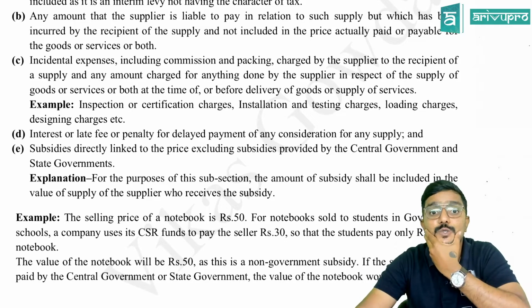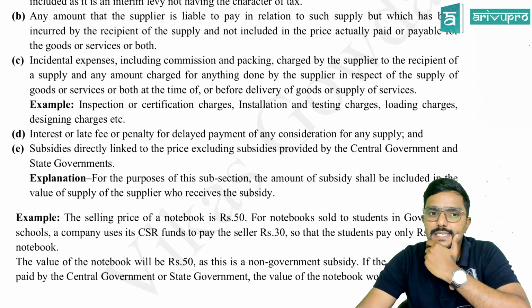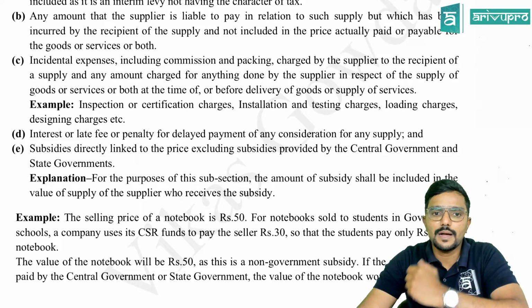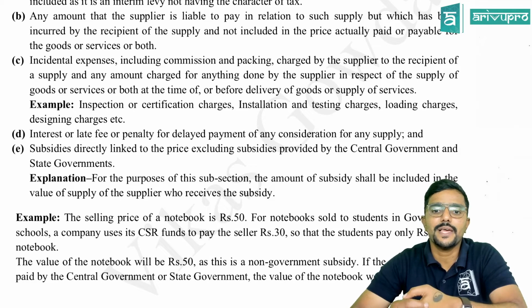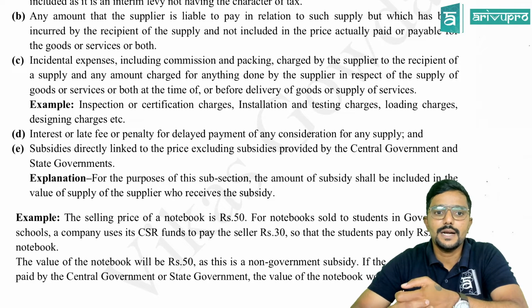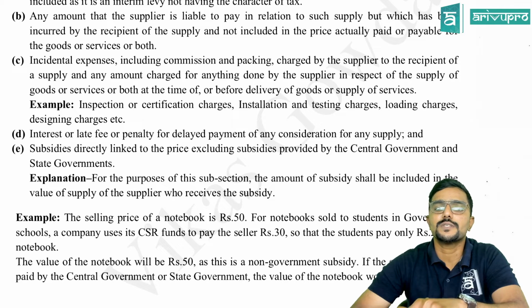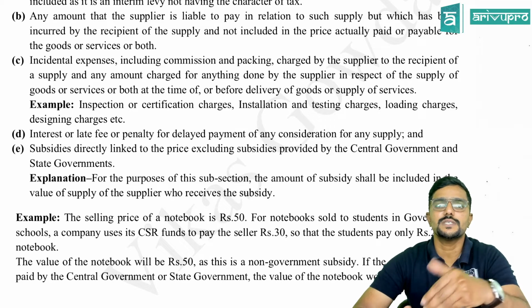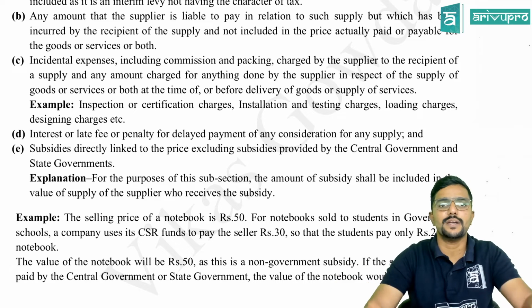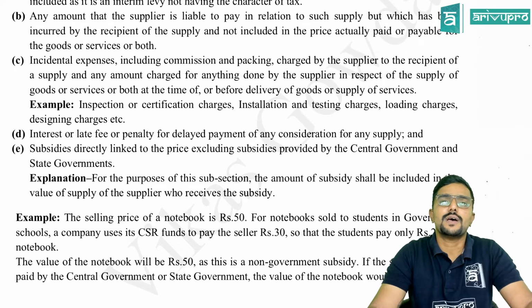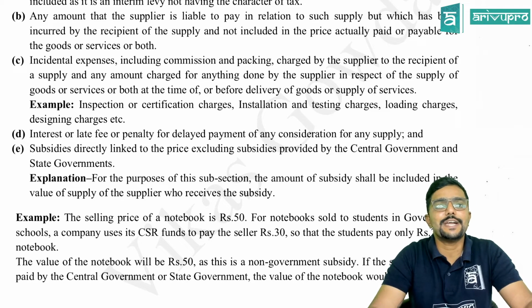Okay. Next, coming to C. Any incidental expenses, including commission and packing, charged by the supplier to the recipient of the supply, and any amount charged for anything done by the supplier in respect of supply of goods or services or both, at the time of or before the delivery of goods or supply of services. So anything which is charged by the supplier to the recipient before the supply of goods or at the time of supply of goods has to be added to the value of supply, guys.